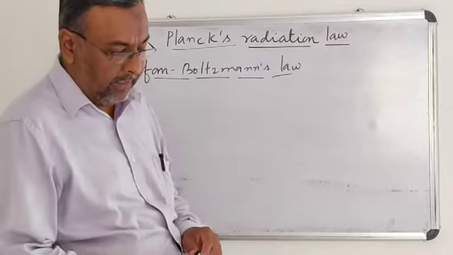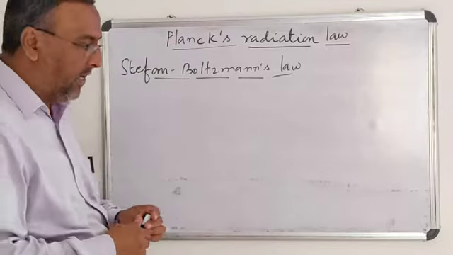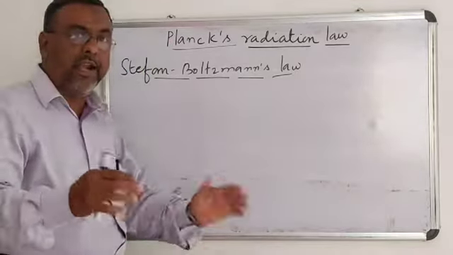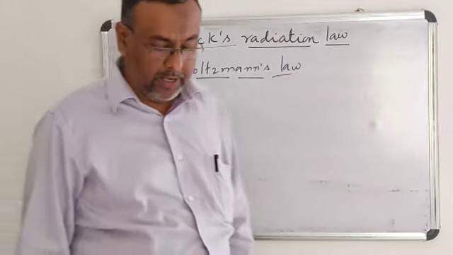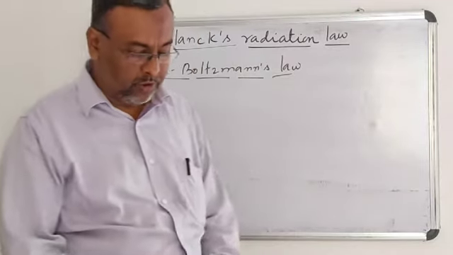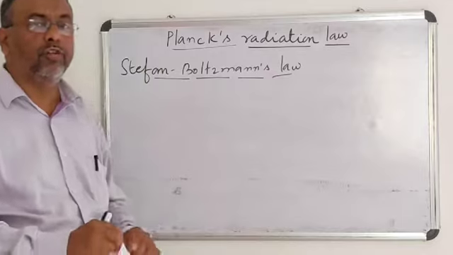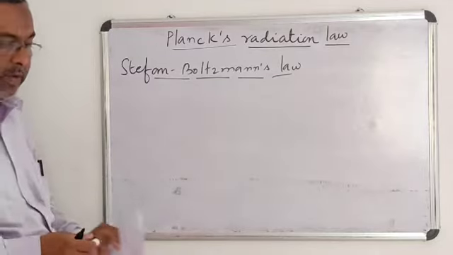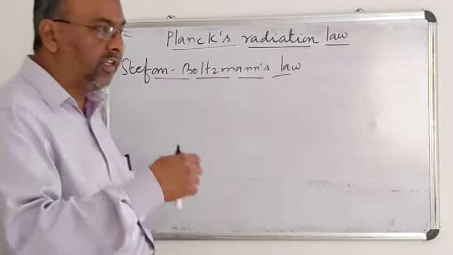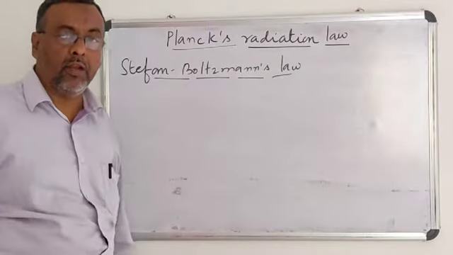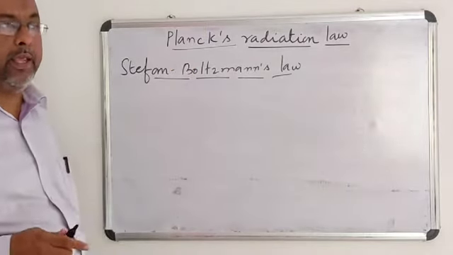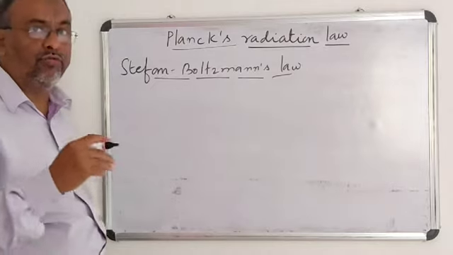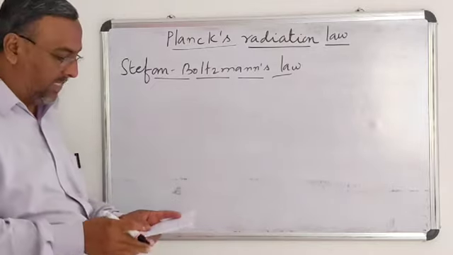According to this law, the intensity of total radiation from a black body is proportional to the 4th power of temperature. Okay? According to Stefan Boltzmann, the intensity of black body radiation from any black body is proportional to the 4th power of its temperature.